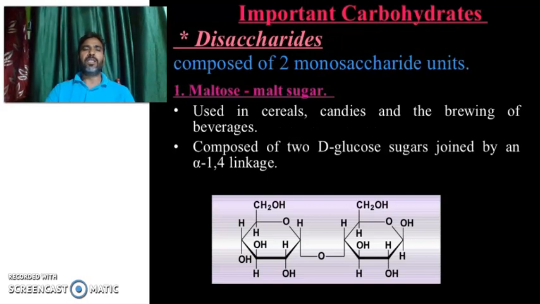Now disaccharides, composed of two monosaccharides. Maltose, malt sugar, used in cereals, candies and brewing of beverages, composed of two glucose sugars joined by an alpha 1,4 linkage.